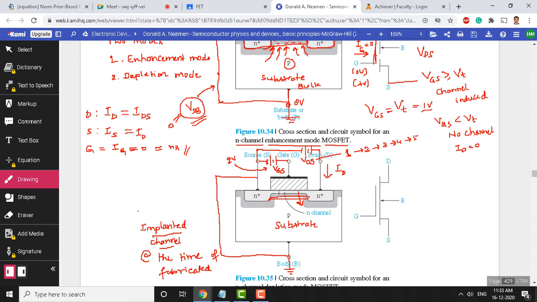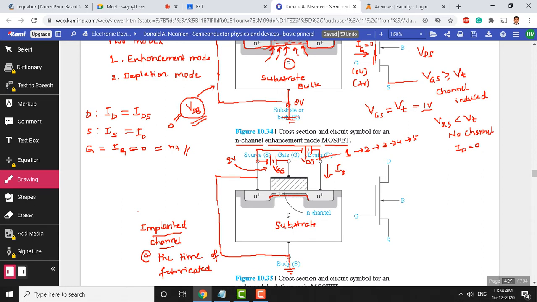Now there is already an inbuilt channel here, since this is a depletion device, and on top of that I have applied an extra 2 volts. So that means the channel region is expanded now. It is no more a small channel, it is expanded, you can see a larger channel width now. Let me rewrite the new channel, how it looks. The channel here, because of 2 volts, will be beyond this inbuilt channel, maybe something like this.